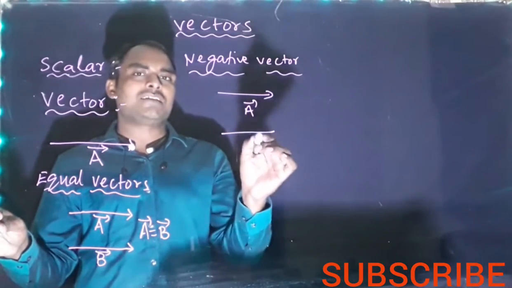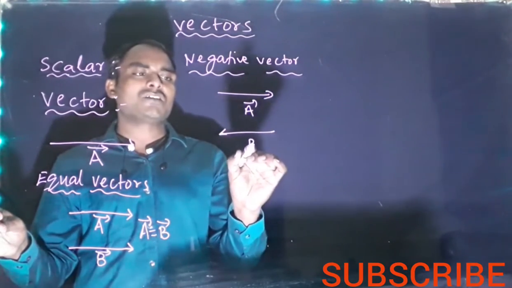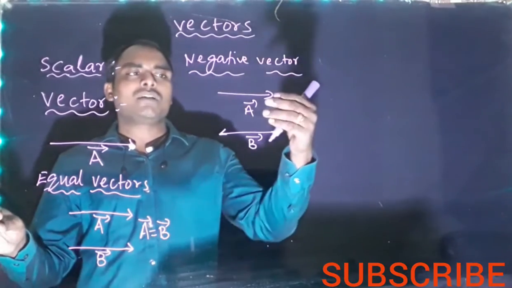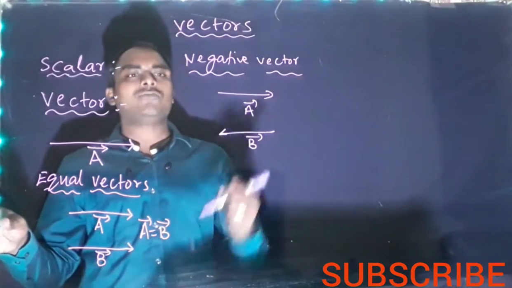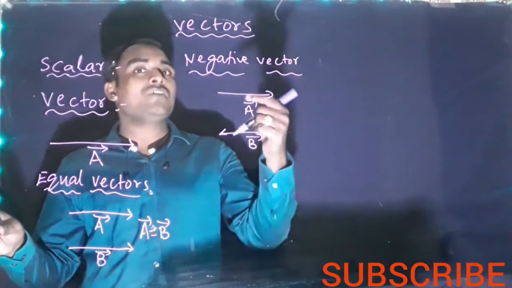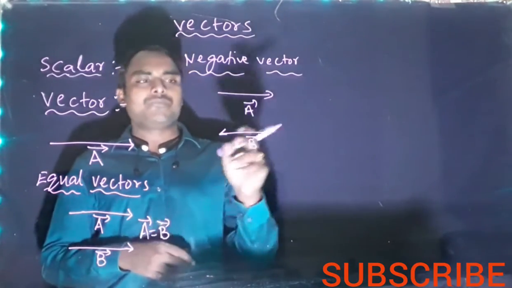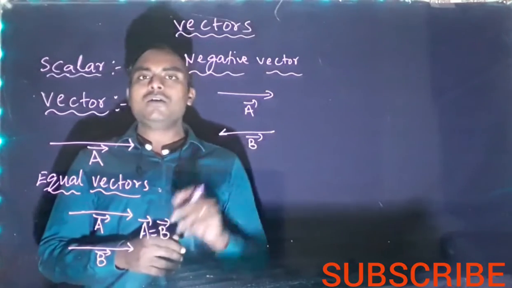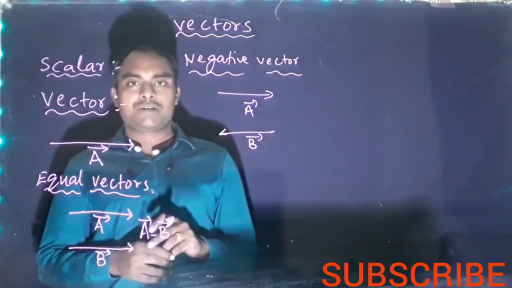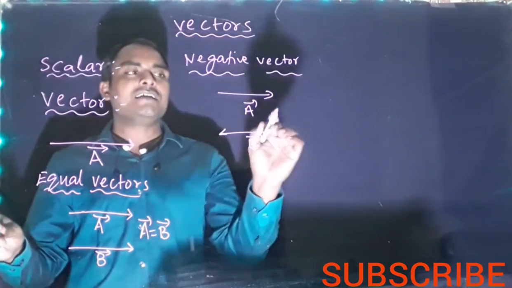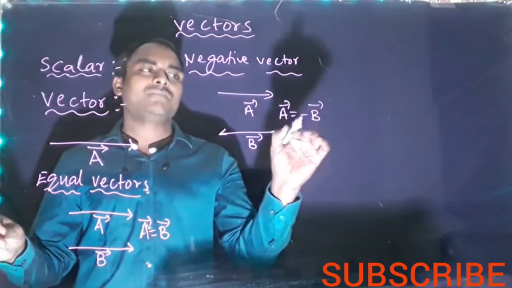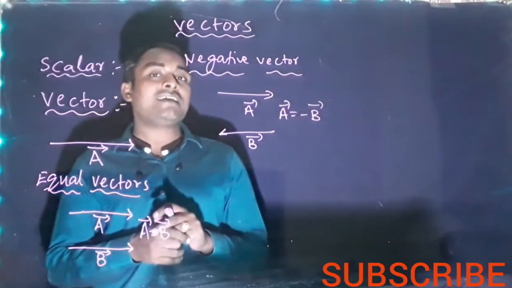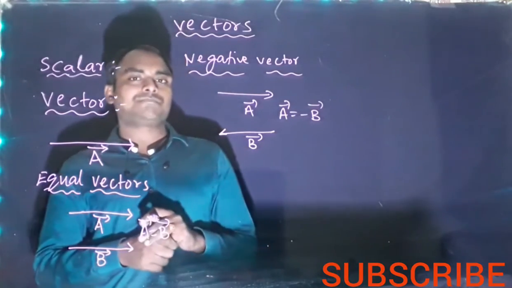Same length, same magnitude, but direction is exactly opposite. Then one is called the negative vector of the other. B bar is the negative vector of A bar, or A bar is the negative vector of B bar. So we can write A bar equal to minus B bar. Minus in vectors indicates they are in opposite direction.